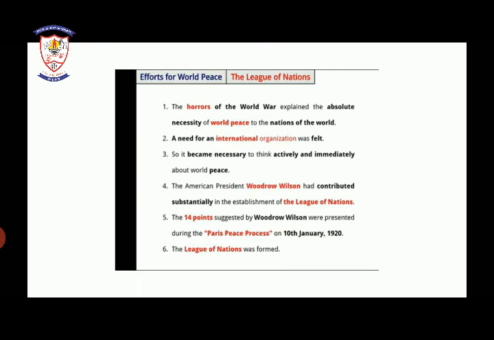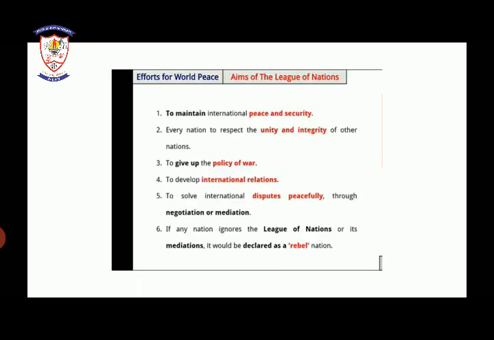As the League of Nations was formed, what were its aims for the world? The first aim was to maintain international peace and security. Second, every nation has to respect the unity and integrity of other nations, and be honest to other nations also.